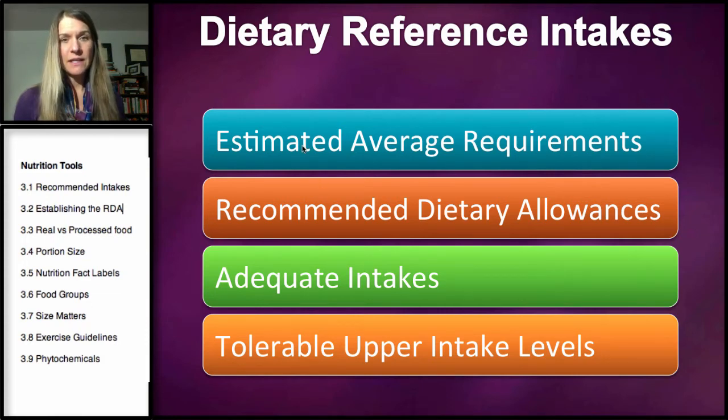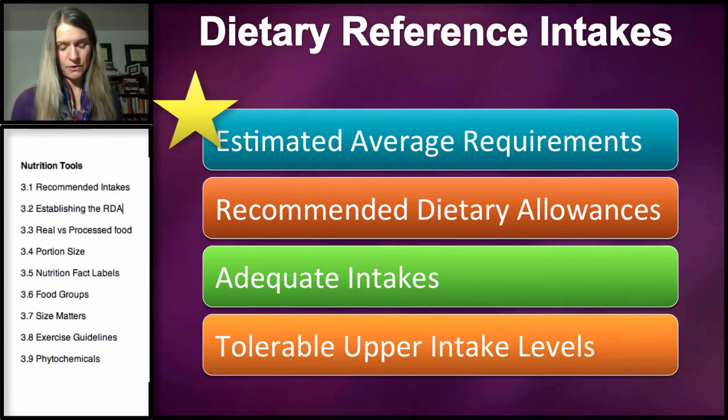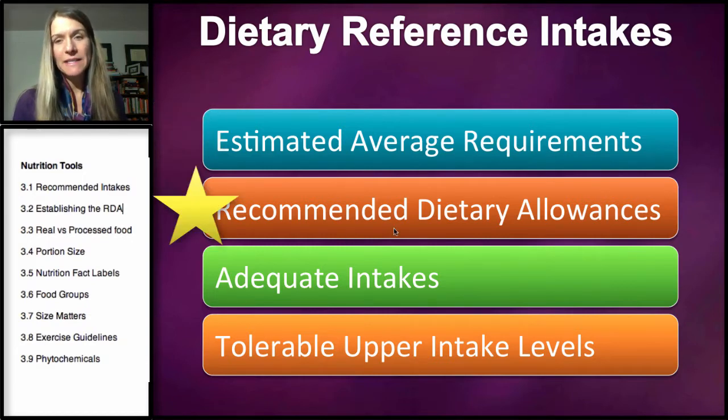They determine the EAR, estimated average requirements. The EAR is the average needed for individuals for each nutrient. Then they determine a recommended intake, and this is called the RDA, or Recommended Dietary Allowance.